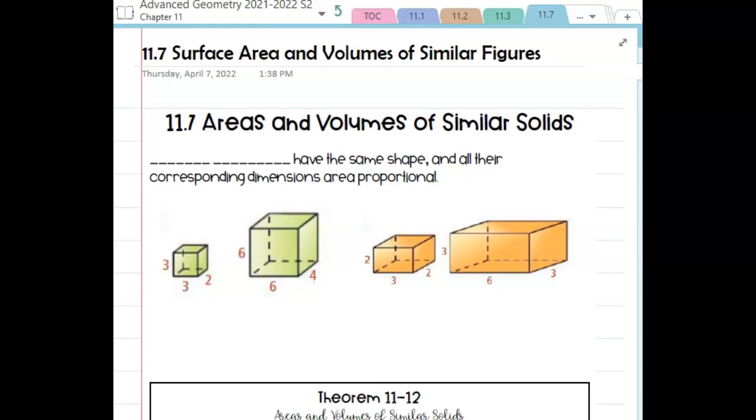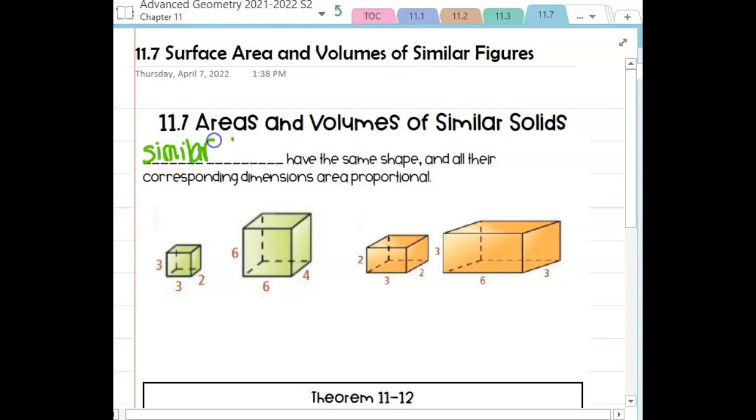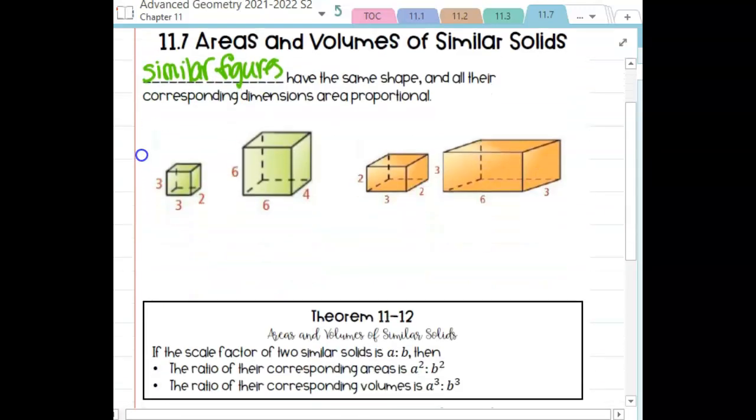Area and volumes of similar figures. We did something really, really similar to this at the end of chapter 10, where we talked about similar perimeters and areas, and so this is going to be very, very similar to that. So first of all, let's talk about similar figures. They have the same shape, and all their corresponding dimensions are proportional.